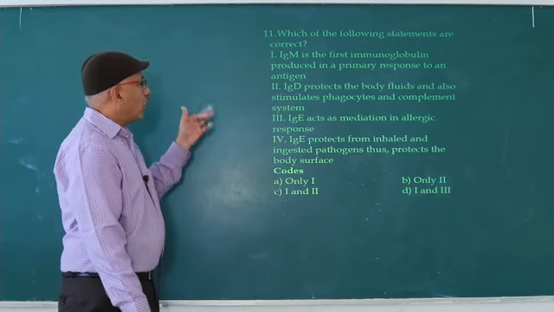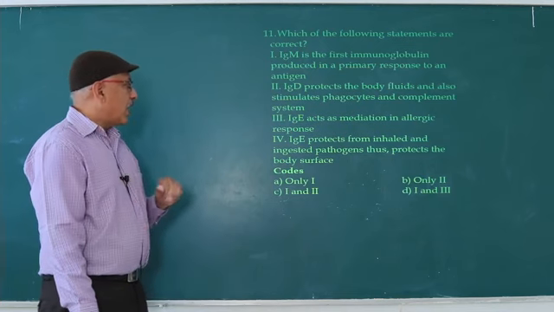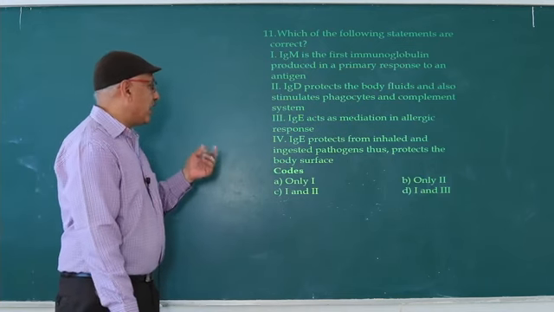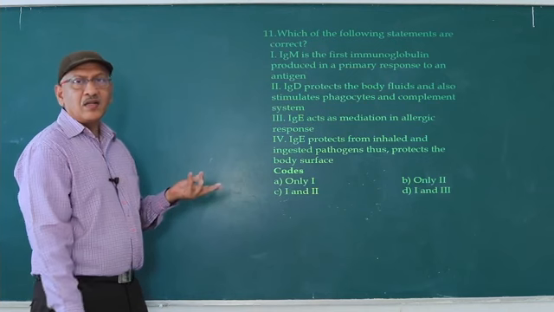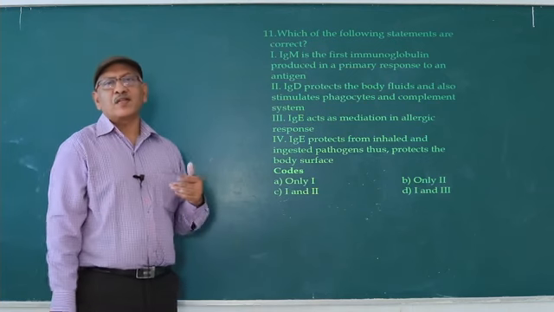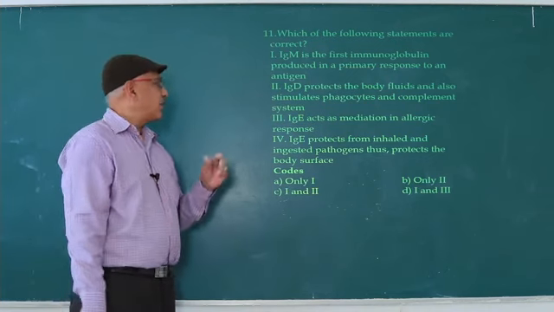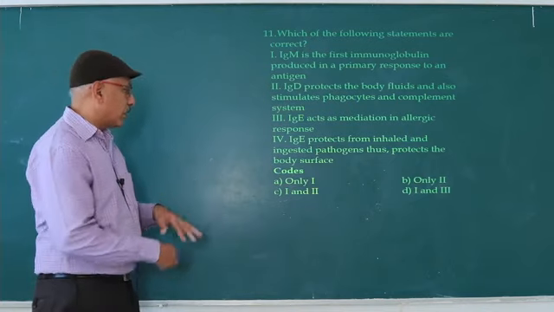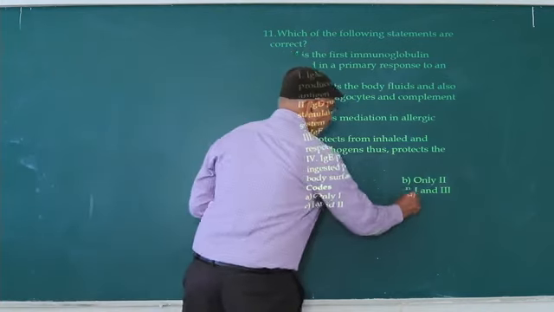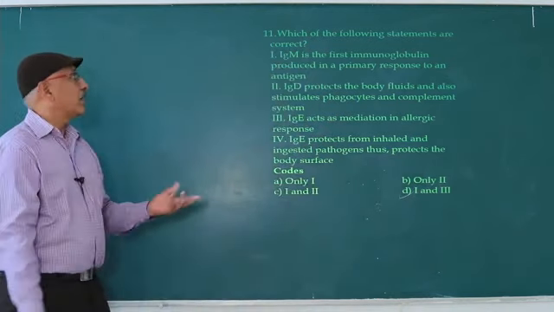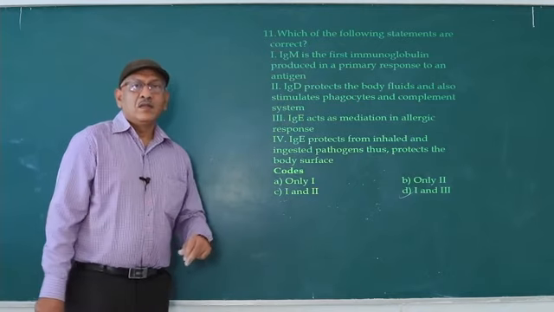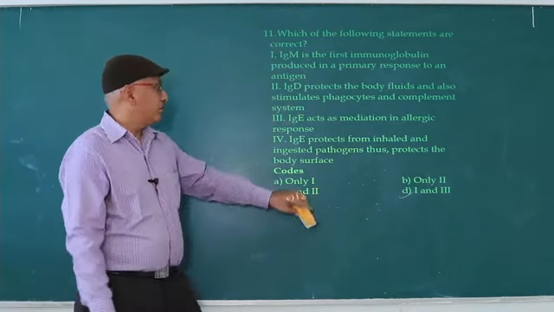Third, IgE acts as a mediator in allergic response. Correct. 1 and 3 are correct. Fourth, IgE protects from inhaled and ingested pathogens. Wrong. IgE antibodies are formed in patients suffering from allergy. So 1 and 3, option D is correct. Next question.